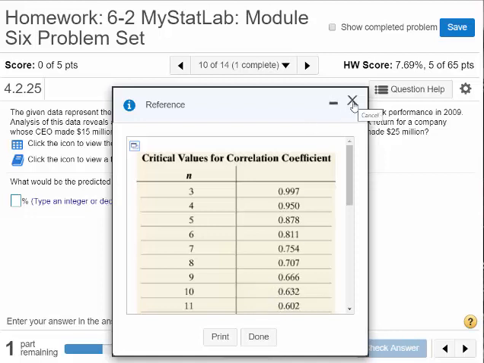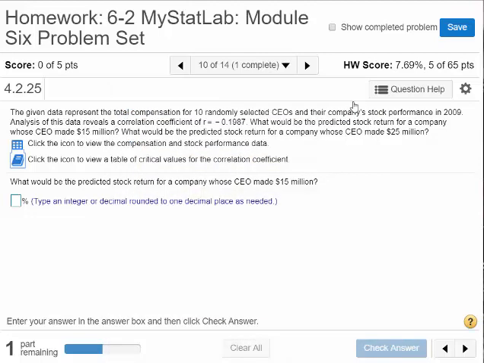So what that means is, if you want to predict the stock return for a company whose CEO made any money from this, you're just going to have to use the average. There's no other way around it.